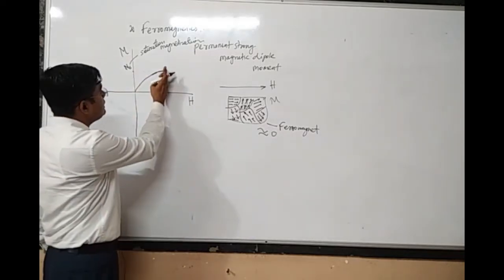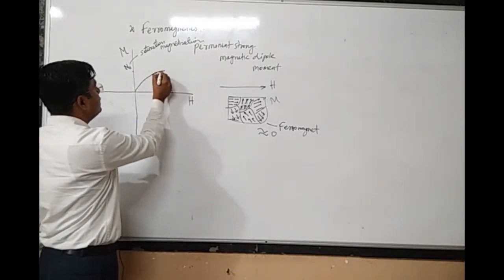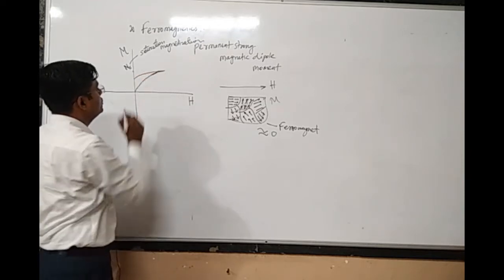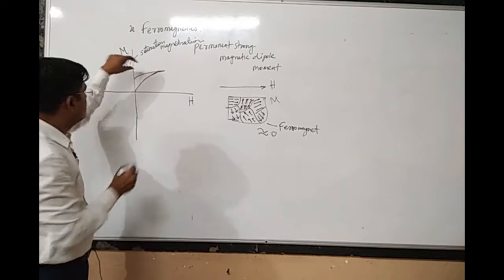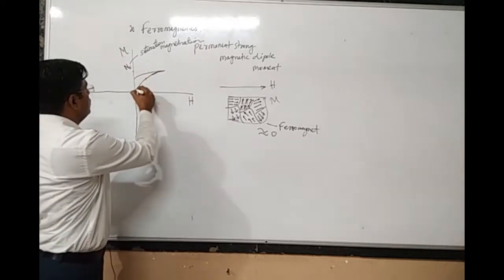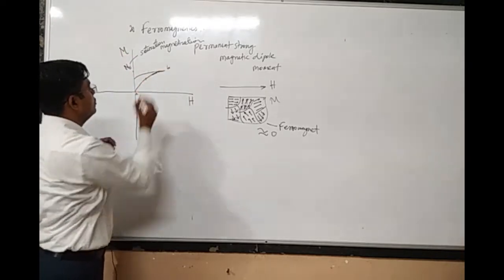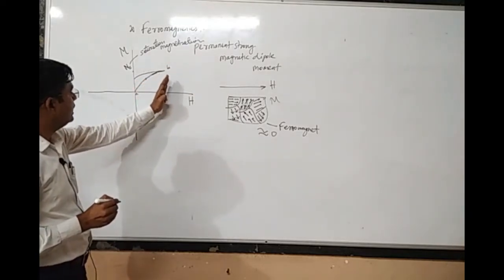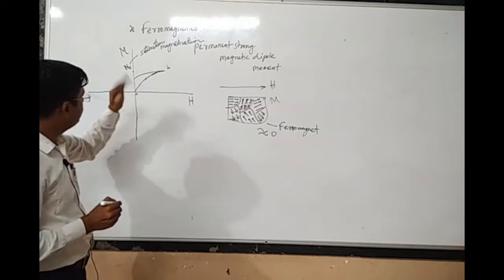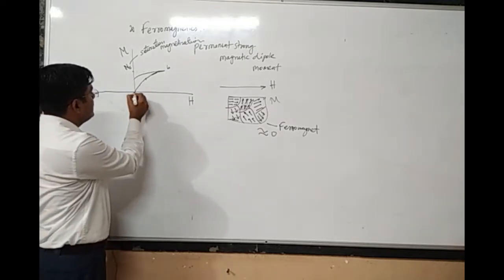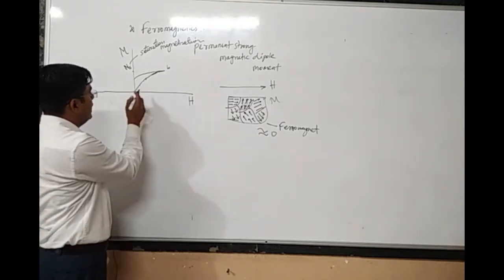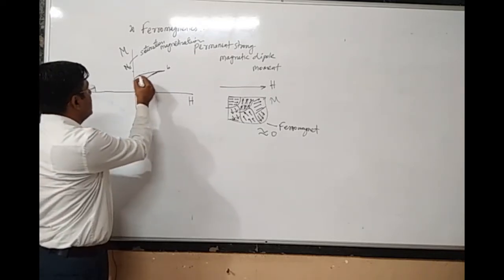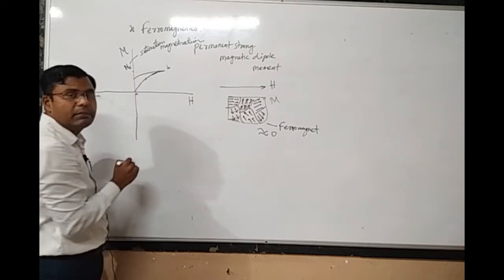Now if you decrease the value of H, you will find that the new graph will be like this. You see, what is the meaning of this? Initially you went from A to B, but now when I decrease the value of H from the maximum towards 0, you will find that even when the value of H is 0, at this particular point, there would be some magnetization left in the material.